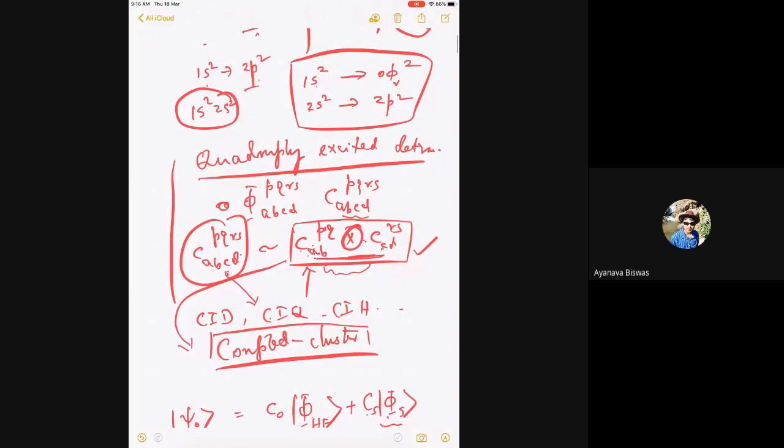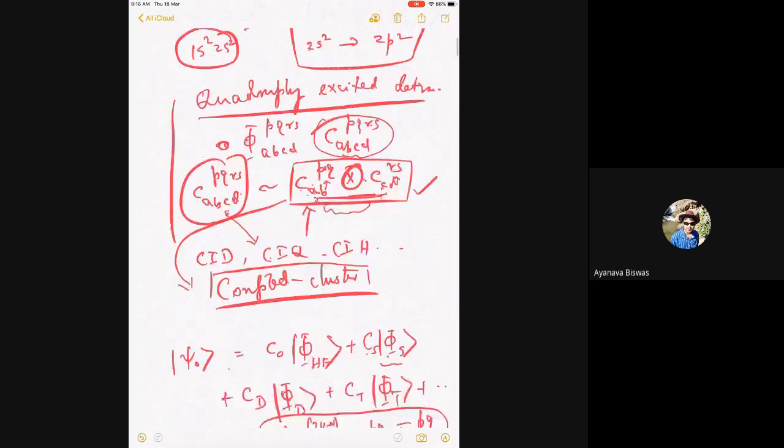Then we said that the quadruply excited determinants can also be important because these coefficients, although they are 4 particles, can be generated by 2 independent particle excitations. So let's say AB going to PQ, CD going to RS at the same time. So time here is just a metaphor. It's not really the time sense, but it means that independently they get excited, and each of these coefficients are important, so their products are less important, but it is still important. So quadruples are actually more important than triples. So we normally have doubles, quadruples. From the doubles, you can have hextuples similarly, and so on.